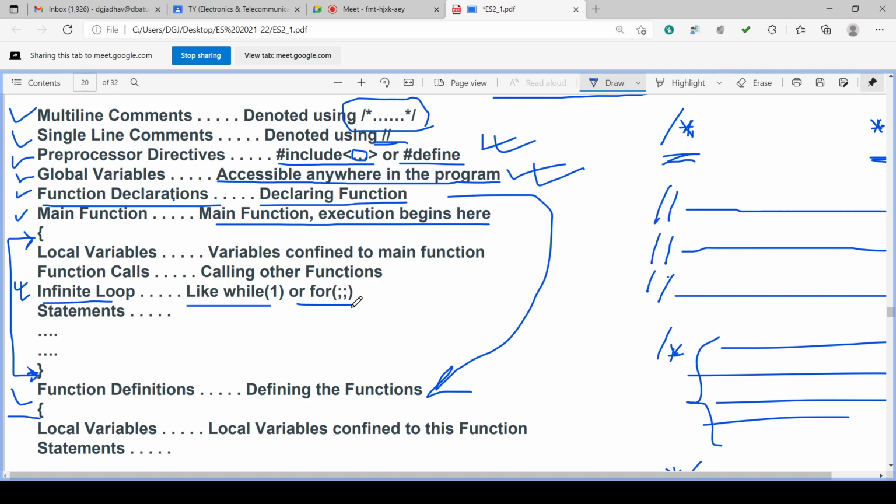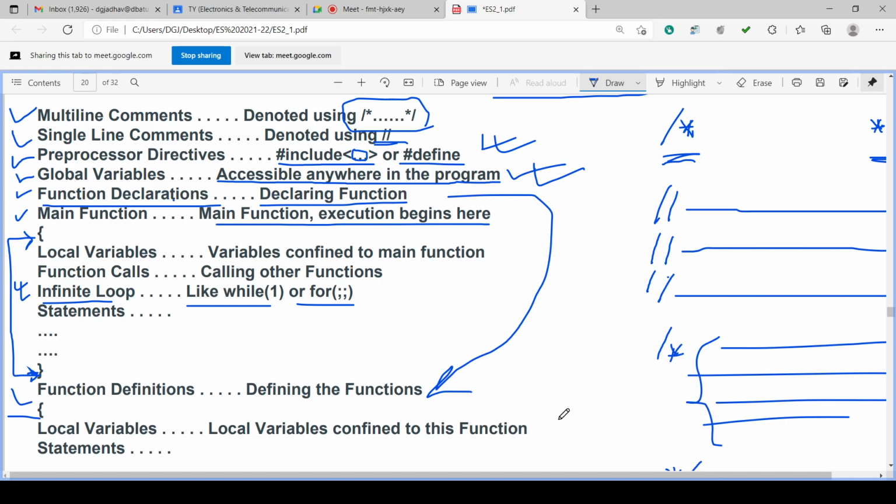Infinite loop, if you want you can put it in there, otherwise if you don't want it, you do not write that infinite loop. If functions are required you can write the functions and call the functions. If you do not want to write the functions and call the functions, you do not call the functions. Okay, whatever the required program statements are, you can include those right there. If you do not have any statements, you cannot write a statement. Minimum required statements you can write.